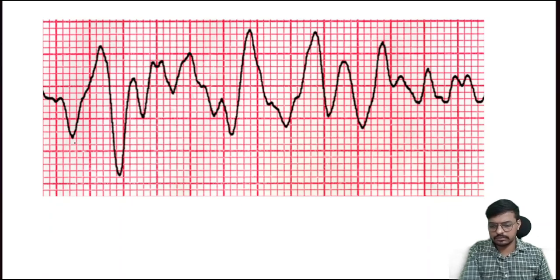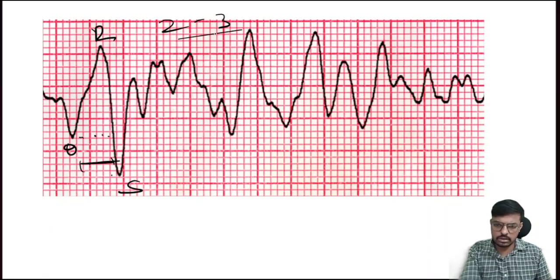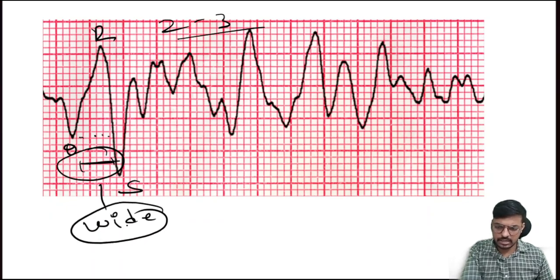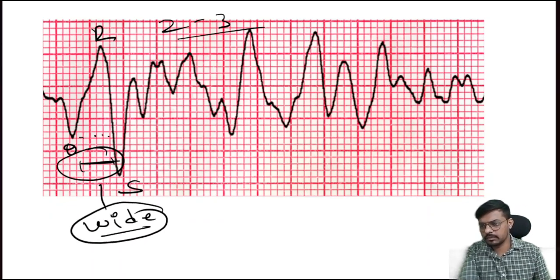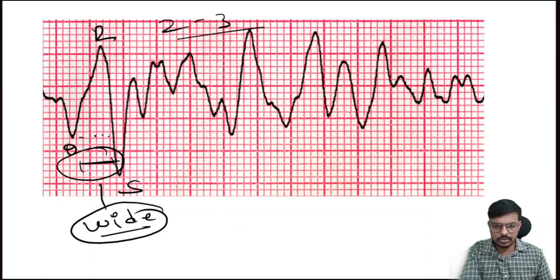Okay, so coming to this image. Count the QRS complex first. Q R S. So here 1, 2, 3, 4, 5, 6, again 7. Okay, there are 7 small boxes. Normally it should be generated within 2 to 3 small boxes. Here it's generated over 7 small boxes. Means our QRS complex is wide here again, and we are unable to recognize the waves.